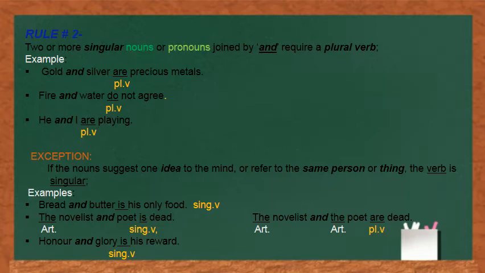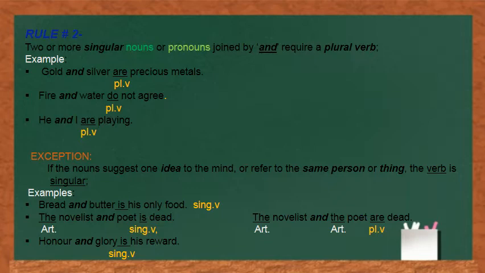We have two singular subjects here, gold and silver. Both of them are joined by the word and. And the rule says that whenever two singular subjects are joined by and, they need a plural verb, which is are in this case. Let us see some more examples. Fire and water do not agree. Again we have used a plural verb do because we have two singular nouns and they are joined by the word and. He and I are playing. Verb is plural are because we have used two singular nouns and they are joined by the word and.